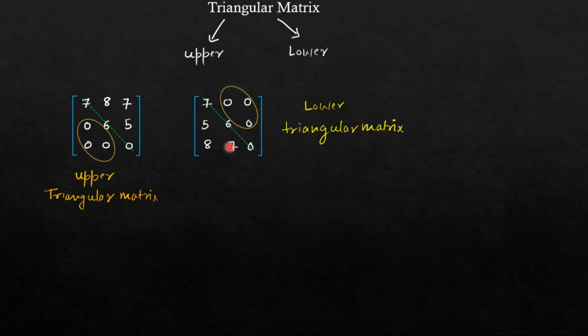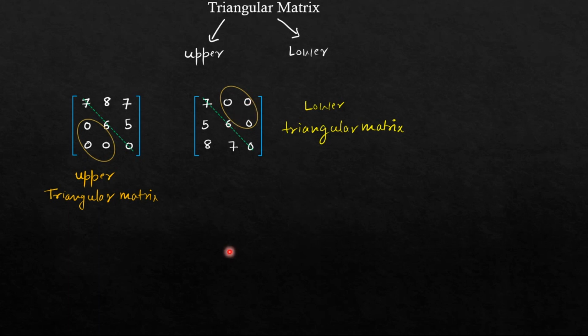One thing you should note is that the diagonal elements and the lower part of the elements may or may not be 0. It is not necessary that all the elements must be non-zero. They can be 0 as well as non-zero. But these elements which are lying above the diagonal must be 0 for lower triangular matrix.